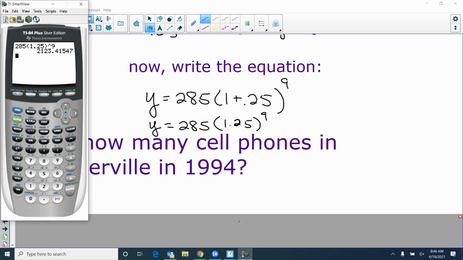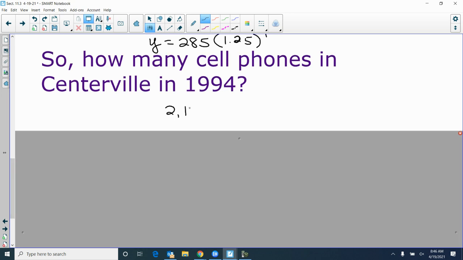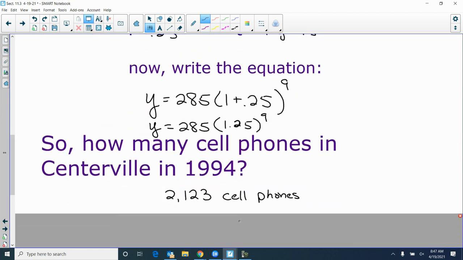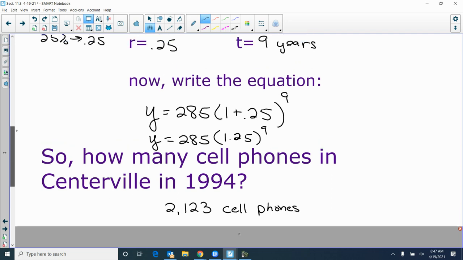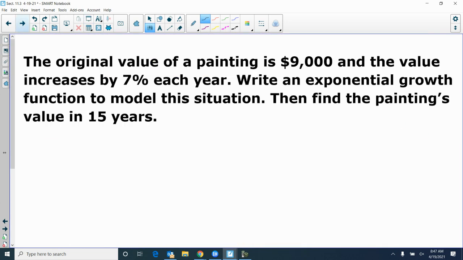So 2,123 cell phones. So it started at 285 and it went up. And you could use this for, like, if you want to know the year 2000, you just change the year. Use that same equation. So it's going up 25% per year for that many years. Okay. Now let's take a look at some other things that have growth.